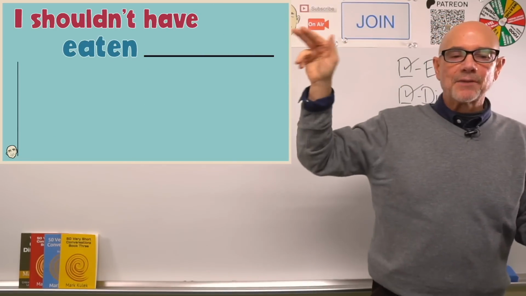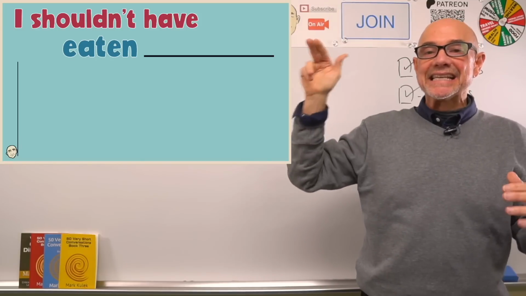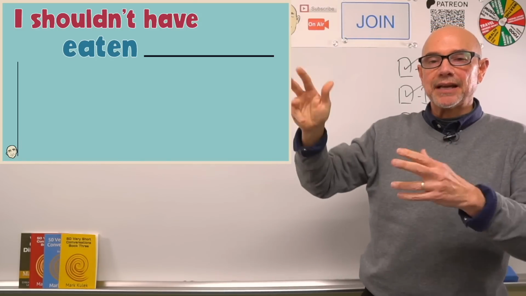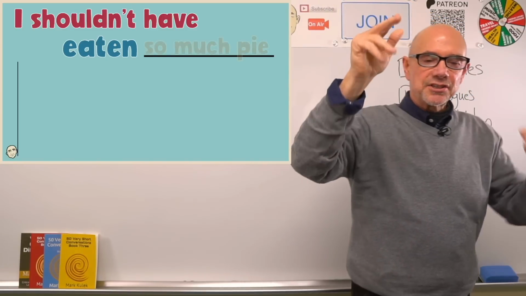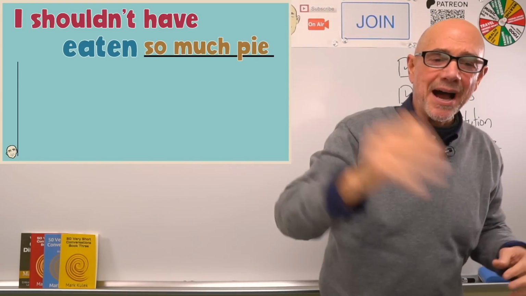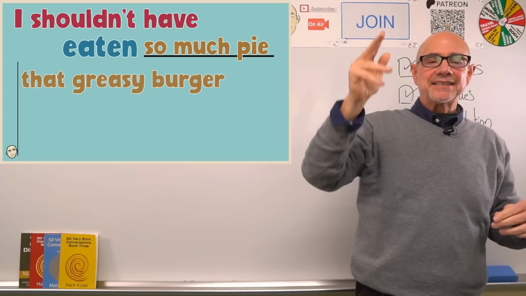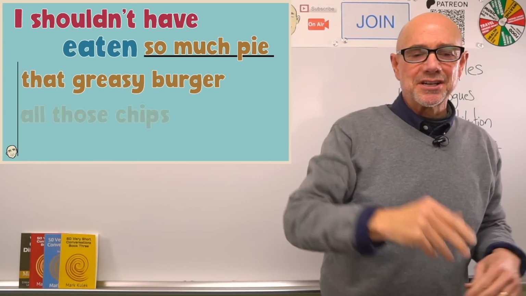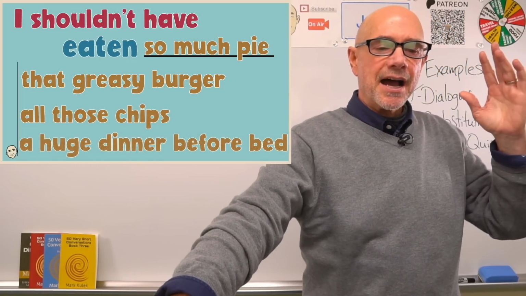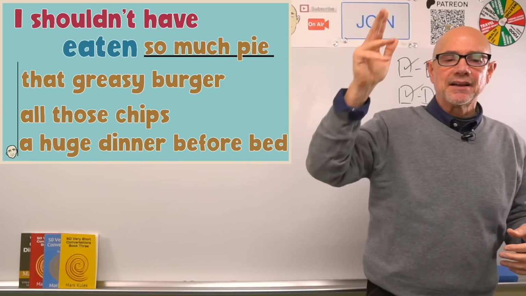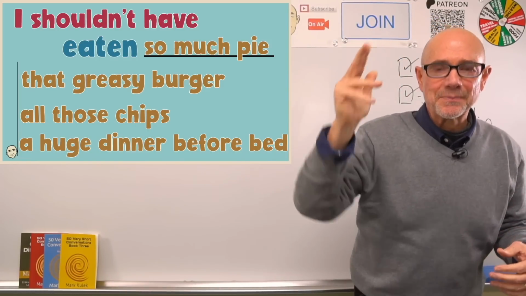Okay, we have our pattern, I shouldn't have, plus eaten, our past participle. Let's do some more substitution practice. I shouldn't have eaten so much pie. I shouldn't have eaten that greasy burger. I shouldn't have eaten all those chips. I shouldn't have eaten a huge dinner before bed.